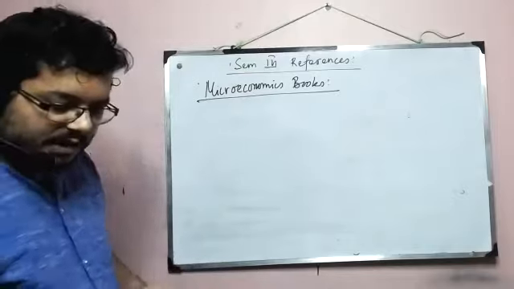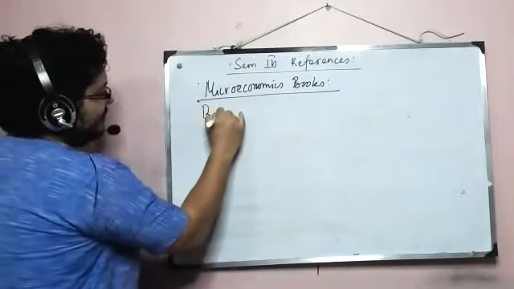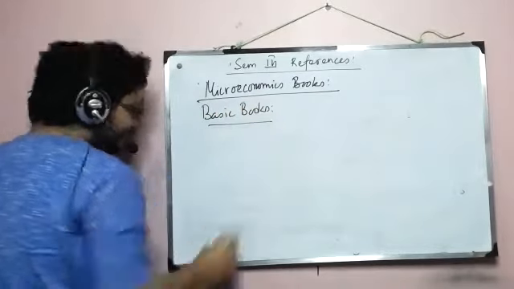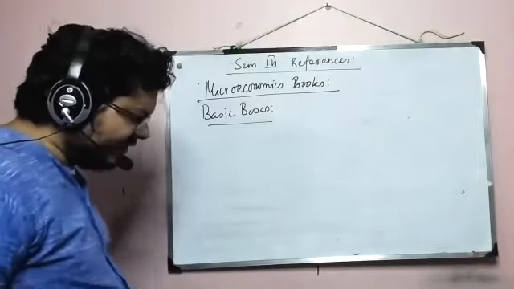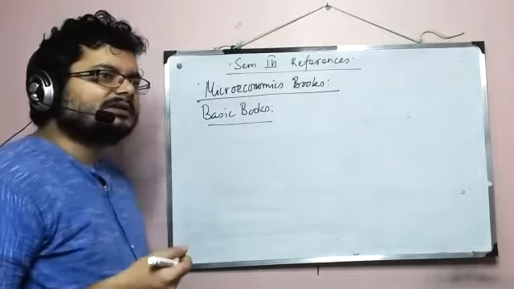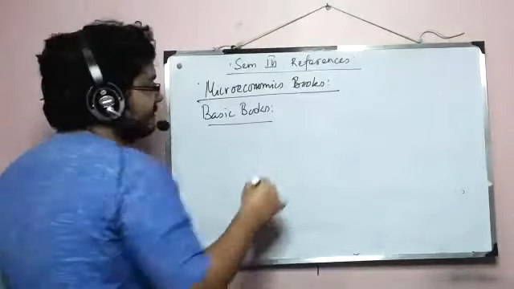Now, first I'll list what I call the basic books. They are basic books because whenever you find something a bit hard to understand, you can go to these books.